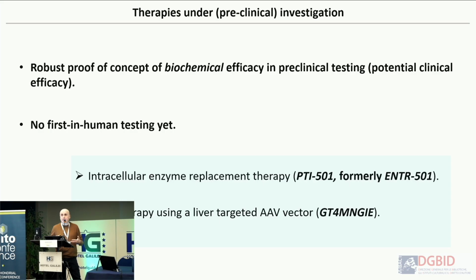So we have to rely on the possibility that we can get a clinical trial. These two therapies are the intracellular enzyme replacement that is now carried by Pierre-Pont Therapeutics, which I will tell you very little about because I cannot say anything else. And then the gene therapy approach, which is something we have been working on for a long time.